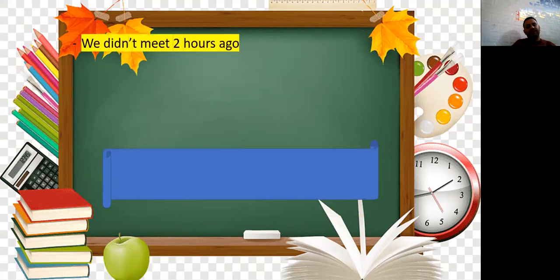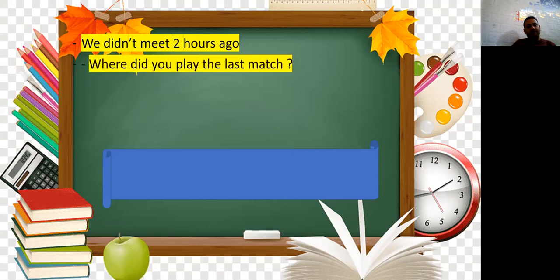Here, in negative, we use didn't. We didn't meet 2 hours ago. So ago is past, so the negative form is didn't plus infinitive, didn't meet. In question, where did you play the last match?